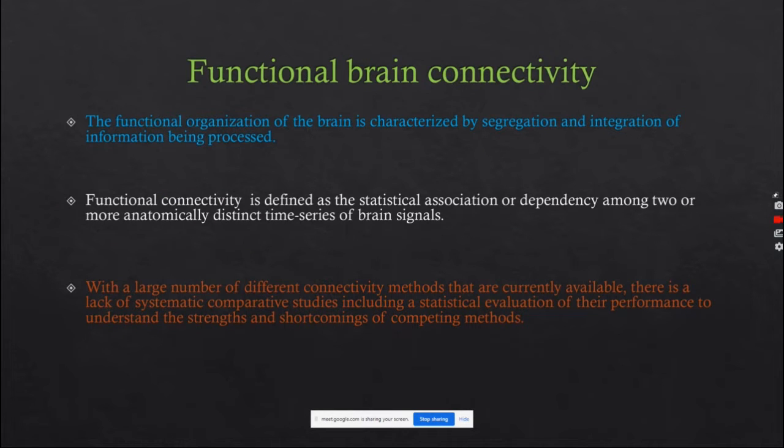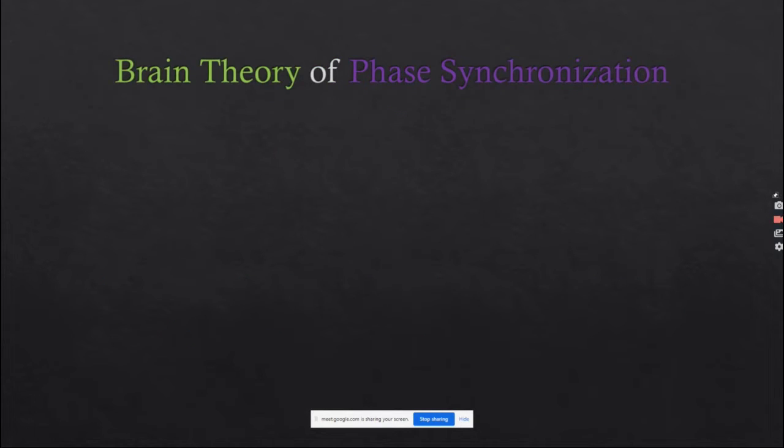The functional organization of the brain is characterized by segregation and integration of the information being processed. Functional connectivity is defined as the statistical correlation or association among two or more anatomically distinct regions of the brain. With the large number of connectivity methods currently available, there is a lack of systematic comparative studies, including statistical evaluation of the strengths and shortcomings of the competing methods. Here is some intuition from the brain theory behind this phase synchronization.